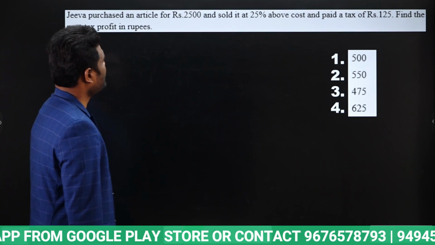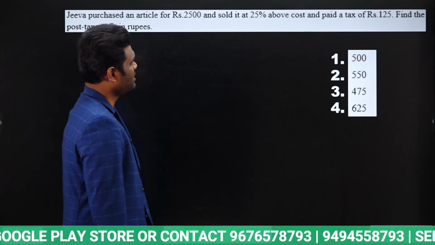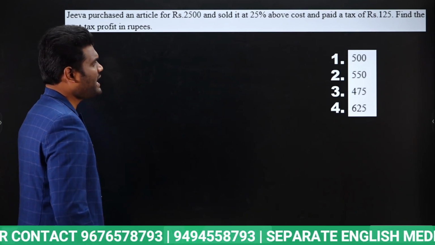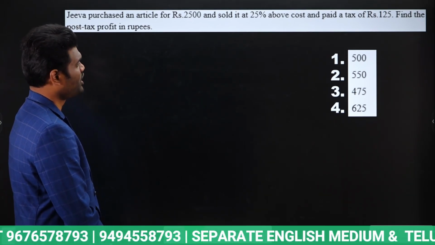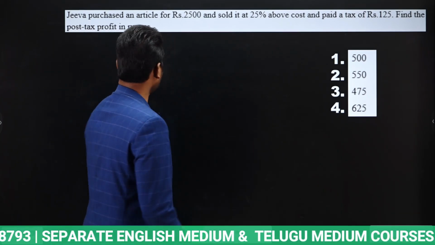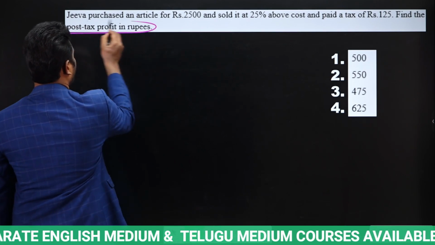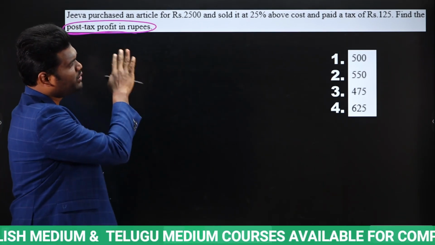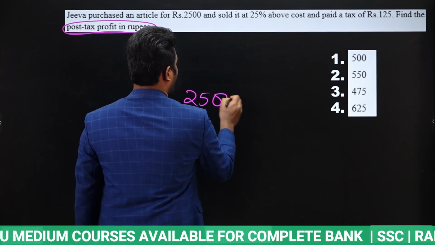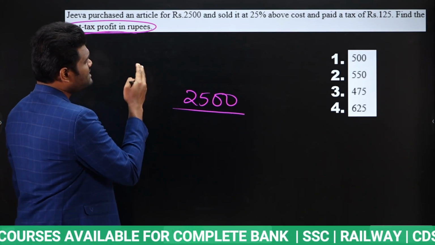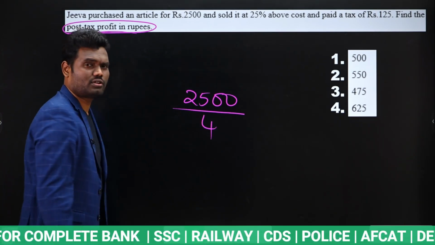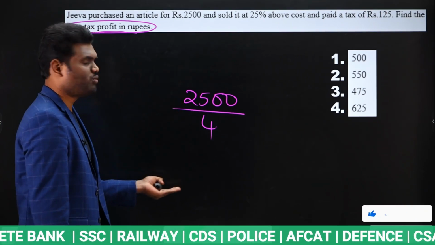Jiva purchased an article for rupees 2500 and sold it at 25% above cost price and paid a tax of rupees 125. Find post-tax profit in rupees. So we need to know what is the profit excluding tax. Okay, excluding tax, what is the profit? Now out of 2500, he is selling it for 25% profit. 25% profit is nothing but 1 by 4. Yes or no? Out of 2500, I need to find 1 by 4th.